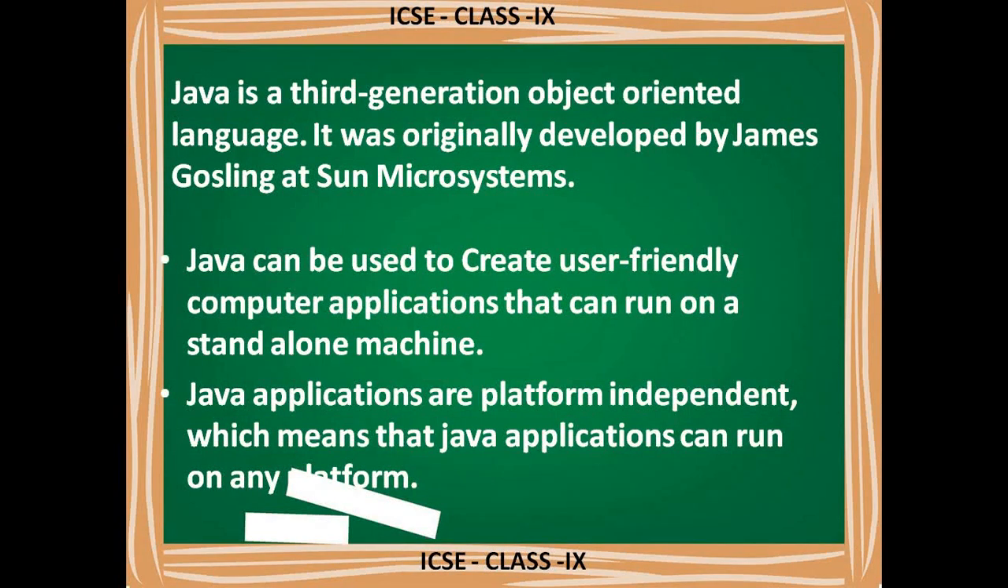Java can be used to create user friendly computer applications that can run on standalone machines. Standalone machine means the system that is not connected with other systems. So a single system that is not connected with any other system, that is a standalone system. Java applications are platform independent, which means that Java applications can run on any platform.